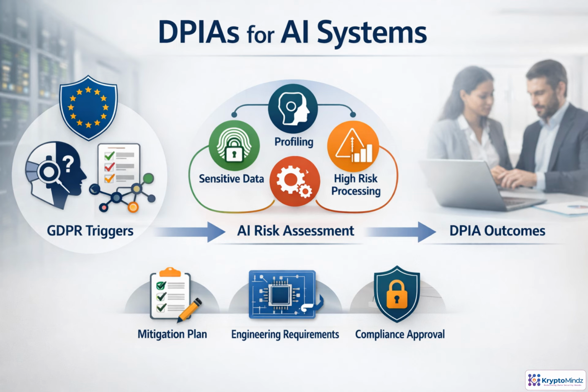A DPIA turns AI privacy risk into practical decisions. In this module, we'll look at GDPR triggers, explore risks such as profiling, sensitive data, and high-risk processing, and then convert findings into mitigation plans, engineering requirements, and compliance approvals.